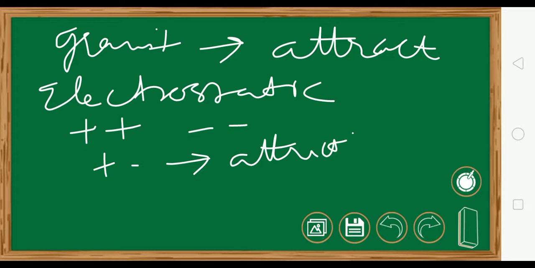In the case of magnets also, we have seen if we bring two magnets together, what happens? North and north pole will repel each other. South and south pole will repel each other. Unlike poles are going to attract each other. And apart from that, the magnitude of the non-contact forces on the two bodies always depends on the distance of separation between them. It decreases with the increase in separation.